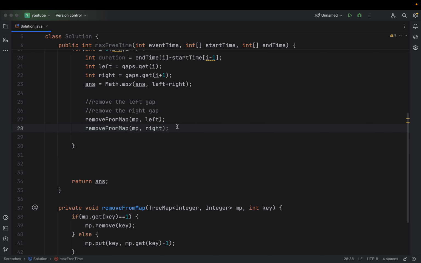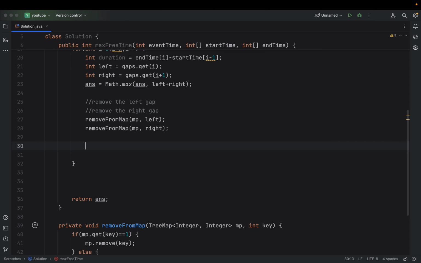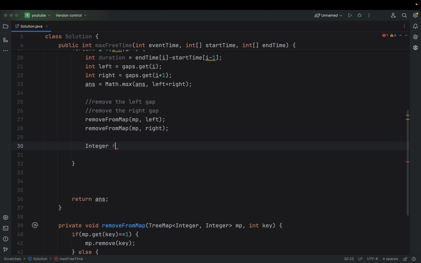So I have removed the left and right ones from my map, or I have just decremented one count from their values, right? So right now I just check if there exists any number, so let me do an Integer fit, which is map.ceilingKey, right?